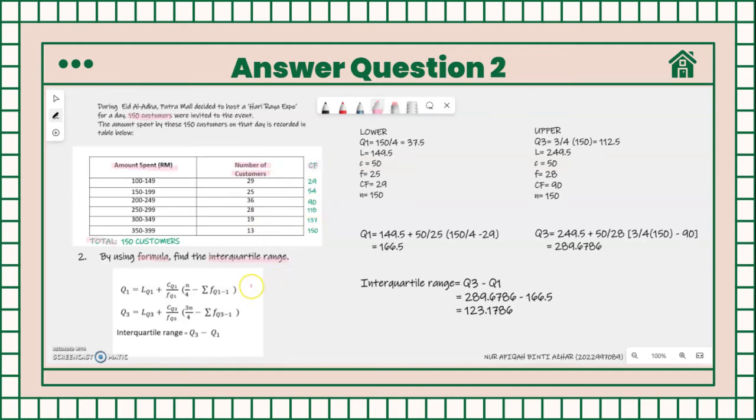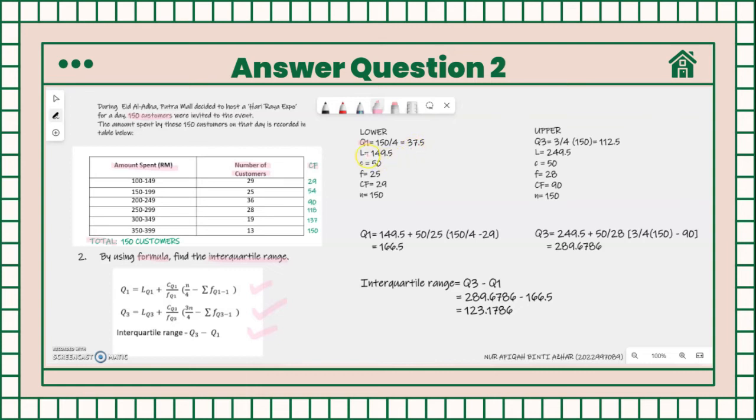So I put here the formula to find the first quartile, the third quartile, and how to find the interquartile range. From the information that I have explained, we can find the first quartile. First, we need to find the first quartile, which is n over 4. That means 150 over 4, and we will get 37.5.